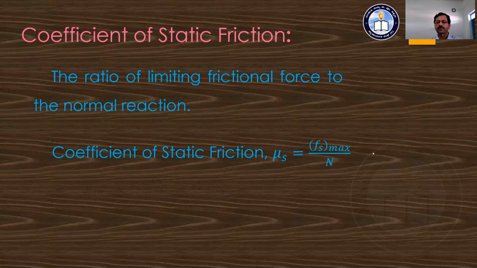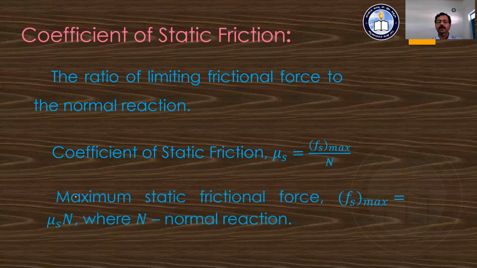Hence the maximum static frictional force, Fs max, is equal to mu s into N. Mu s is known as the coefficient of static friction.